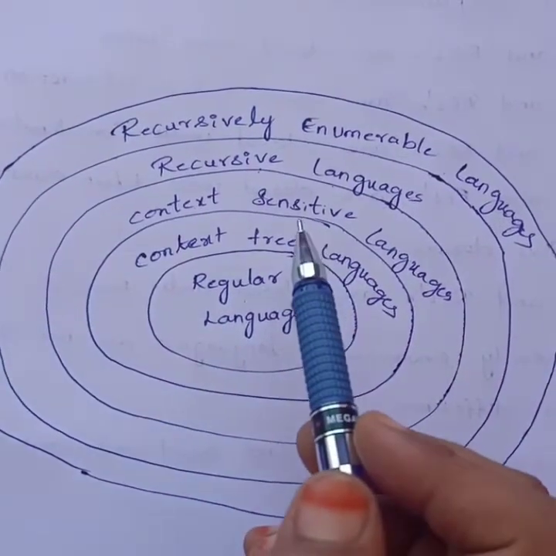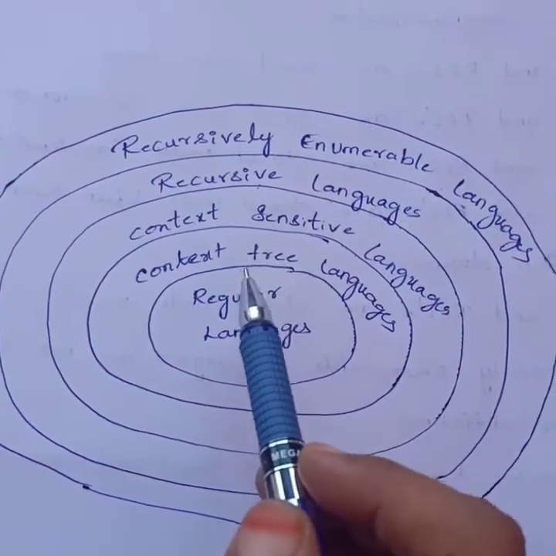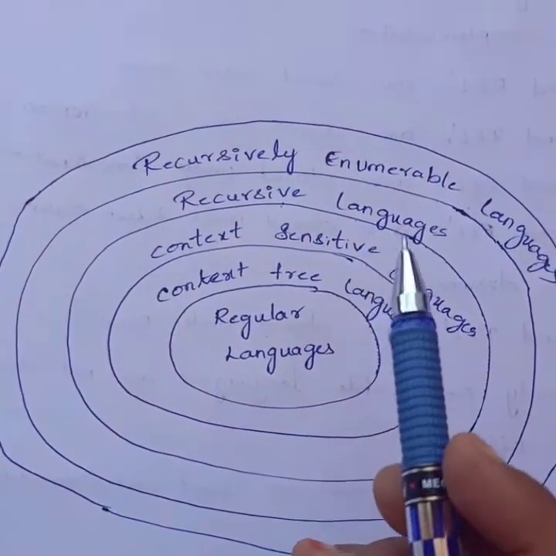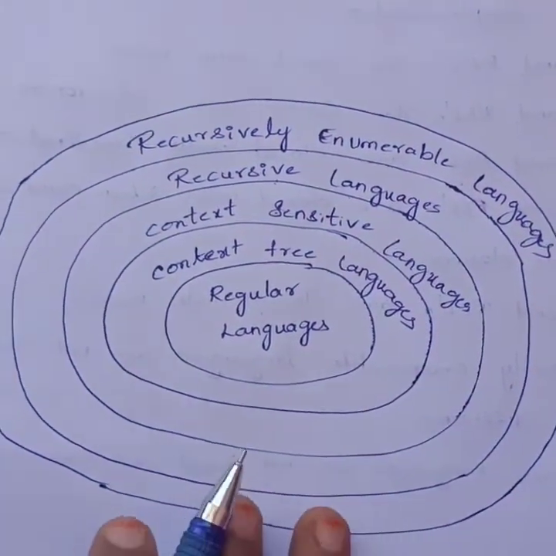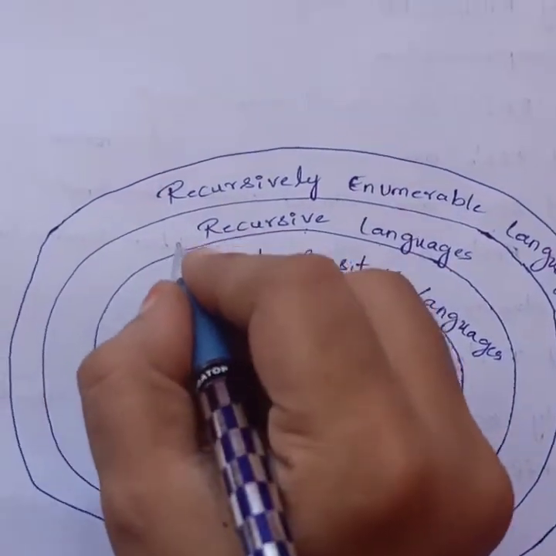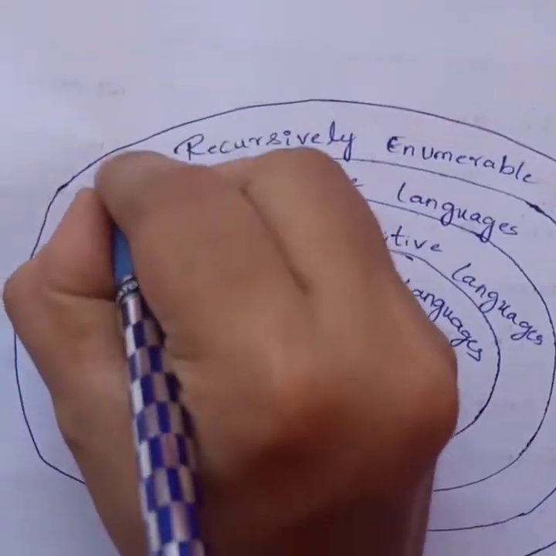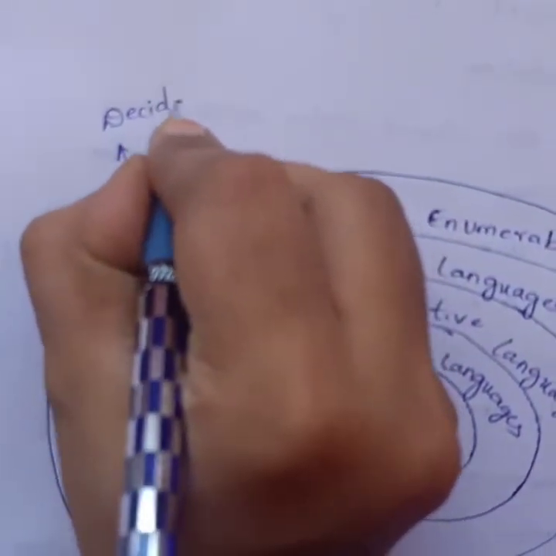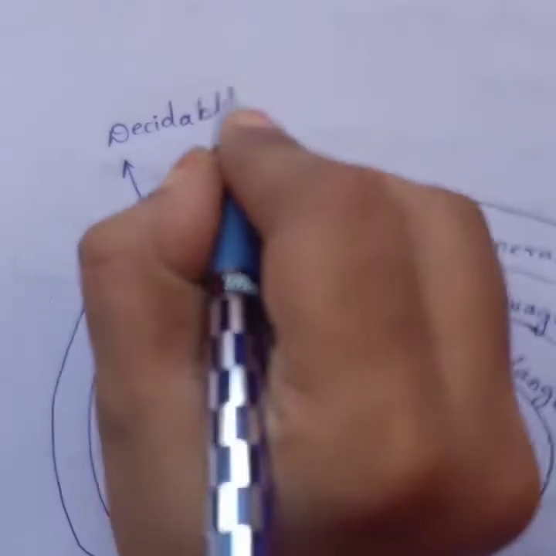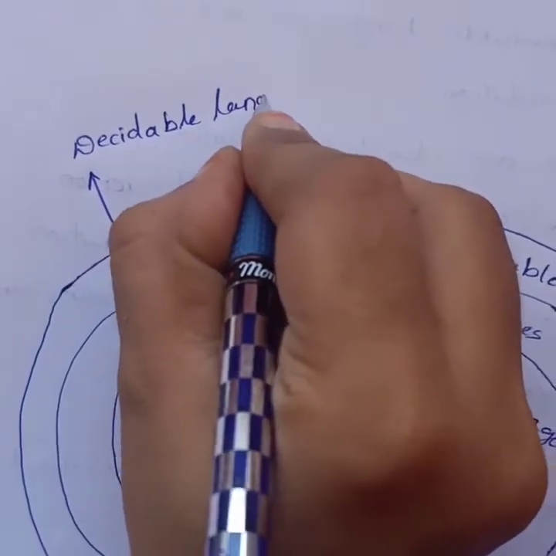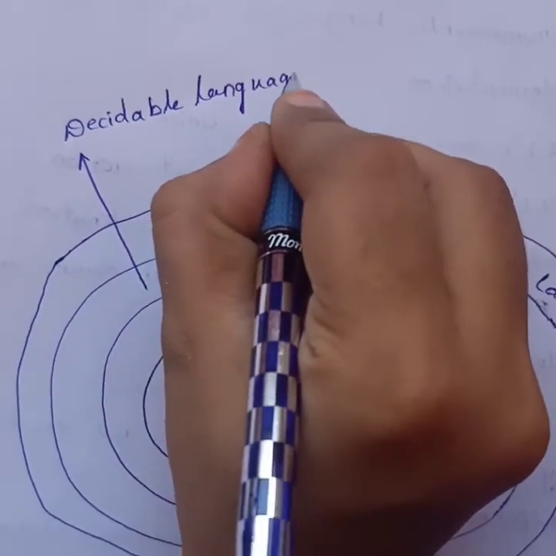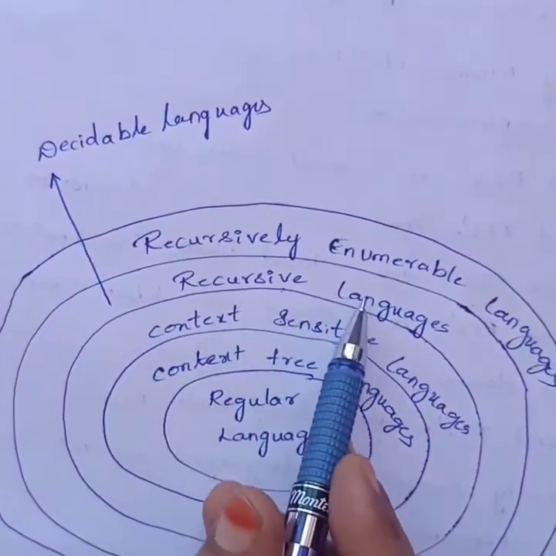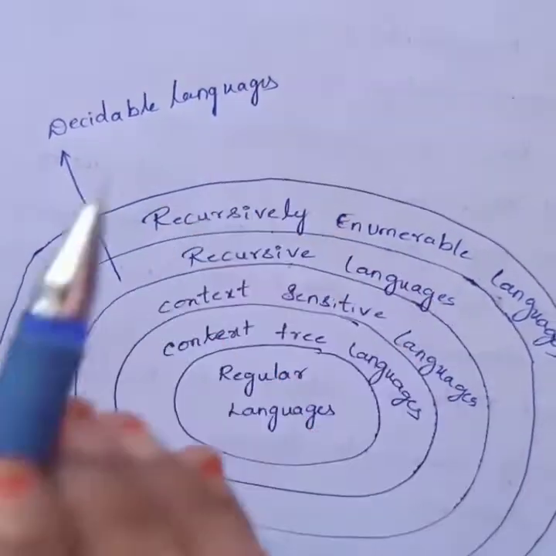With this diagram I can differentiate which languages are decidable and which are undecidable. We know recursive languages are decidable languages.